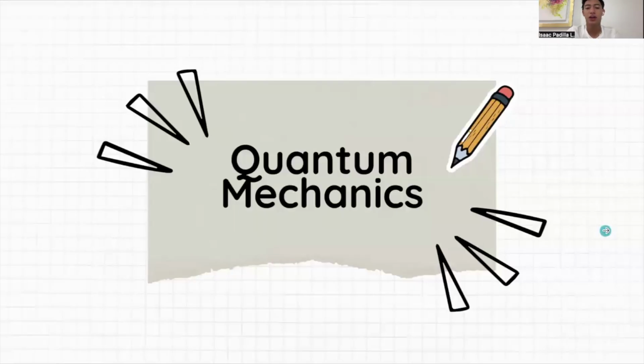First of all, let's start by defining what quantum mechanics is. Quantum mechanics is a branch of physics that studies the behavior of particles at the smallest scales, like atoms and subatomic particles, like electrons and photons. Unlike classical physics, which describes the behavior of objects we see in everyday life, like cars, balls, and planets, quantum mechanics deals with phenomena that often seem strange, counterintuitive, or even impossible by classical standards.